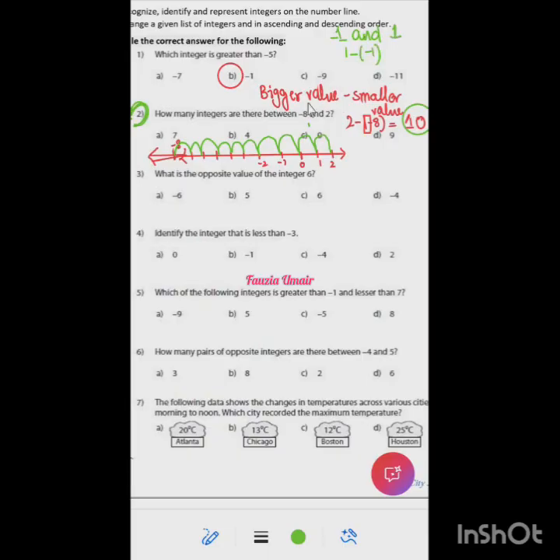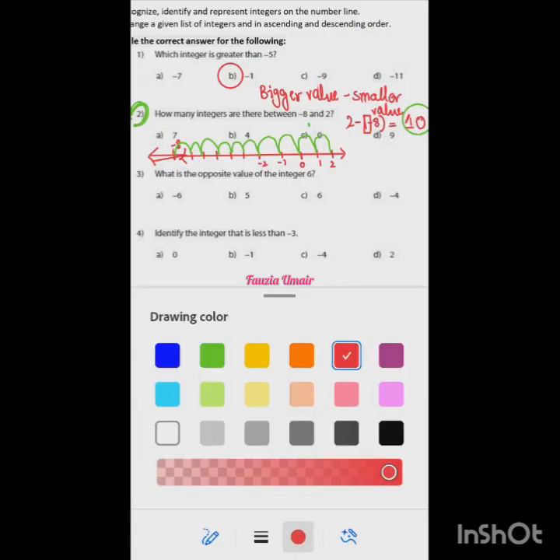We have studied this, right? The formula is bigger value minus the smaller value. So if I do it like this, the answer is 2. So that is the correct answer. So this answer is wrong. 9 cannot be the answer. The correct answer is 10. Right? Are you clear? Yes, ma'am.